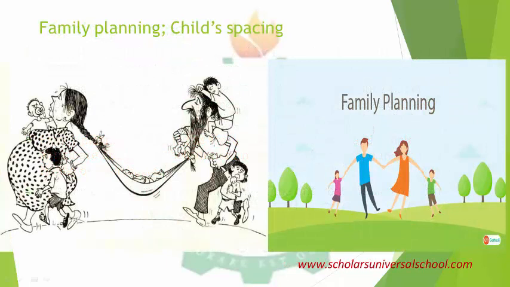Now we will see this diagram that teaches us about child spacing. How many children do we have here? We have 1, 2, 3, 4, 5, 6. We can see that even those children are not independent. They are not well catered for. You can see the mother is even pregnant of another one.